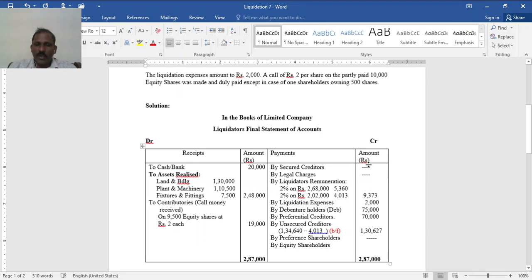Of which no secured creditors. You need not show it, but for better understanding I have shown that. No legal charges. Then liquidator's remuneration 2% on 2,68,000, including cash. This one 2,68,000 at 2% is 5,360.